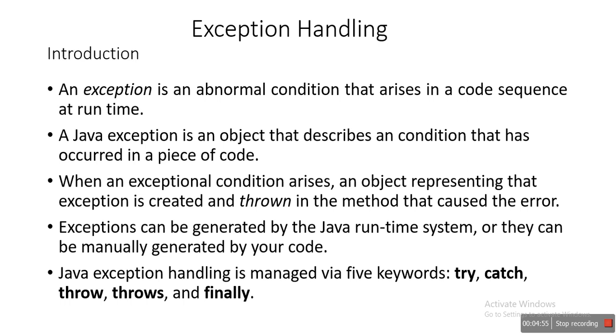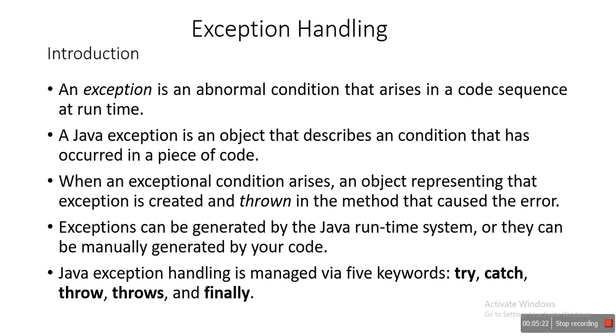We'll discuss the class hierarchy of exceptions in Java. Whenever any exception is generated in Java, an object is created with respect to that particular exception class. That object is created and thrown in the method that caused the error.